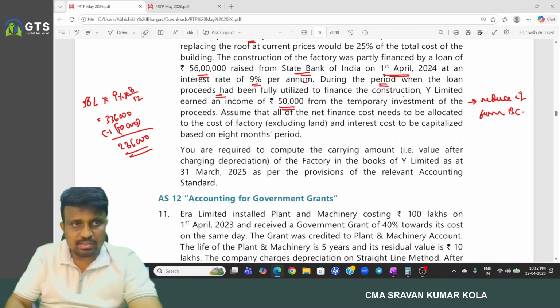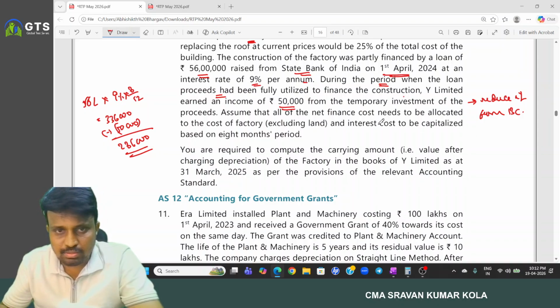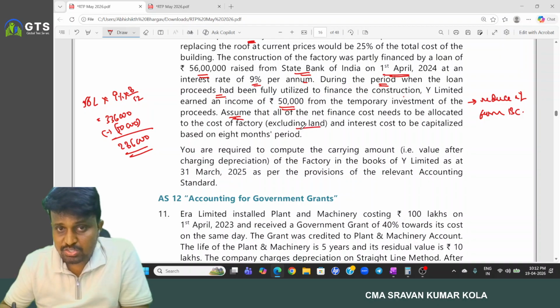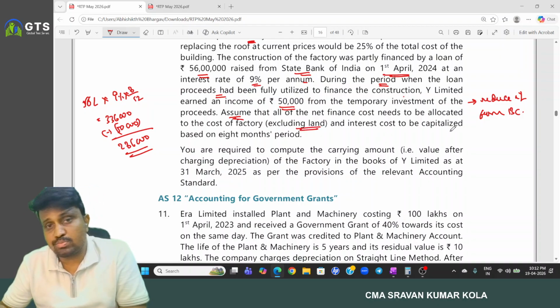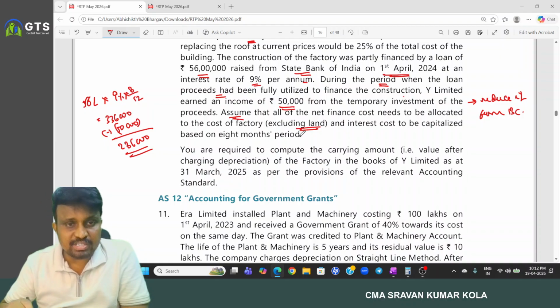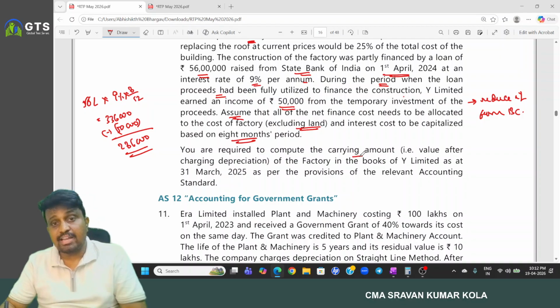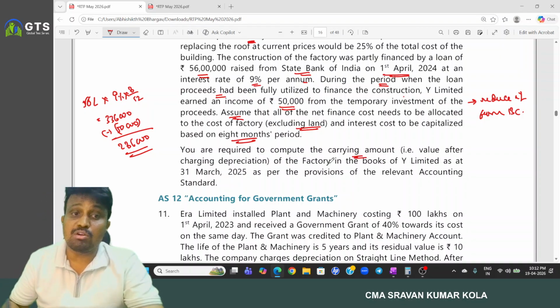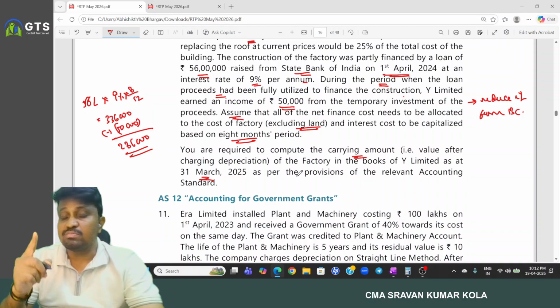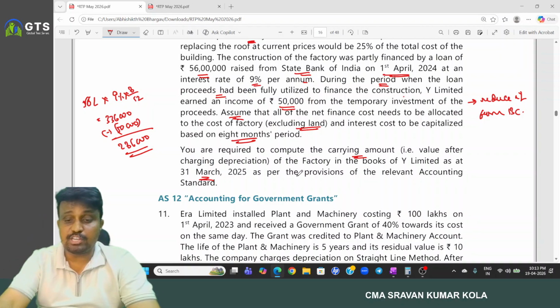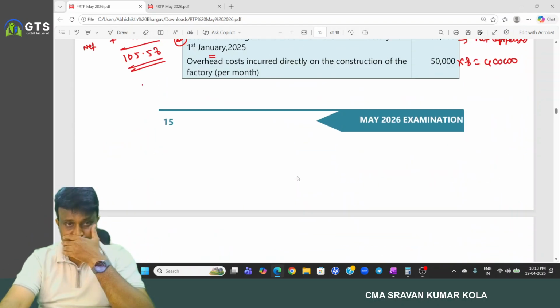Next. And here, assume that all of the net finance cost needs to be allocated to the cost of the factory, excluding the land. Interest cost to be capitalized based on the 8 months period. You are required to compute the carrying amount. Interest cost should be calculated for what? Based on the 8 months period. Carrying amount we have to calculate. Carrying amount on what date? 31st March. That means we have to provide depreciation from 1st January to 31st March. 3 months we need to provide the depreciation.